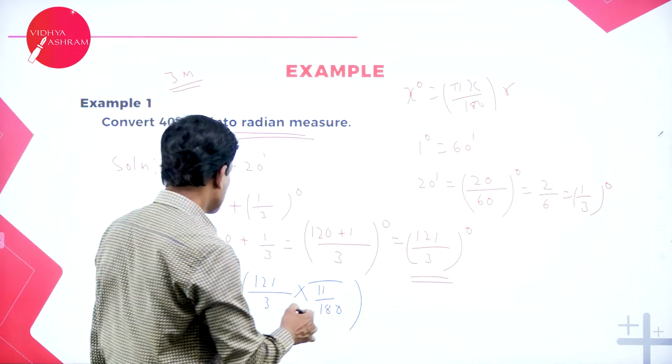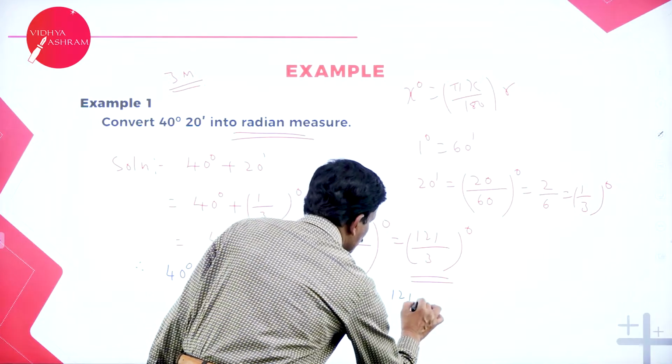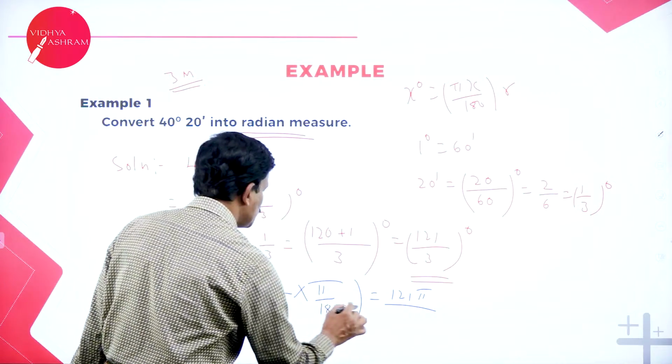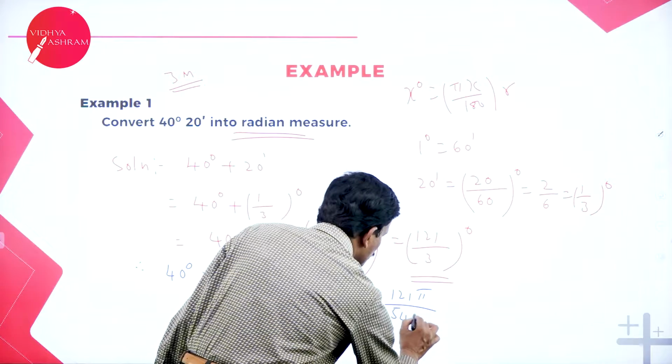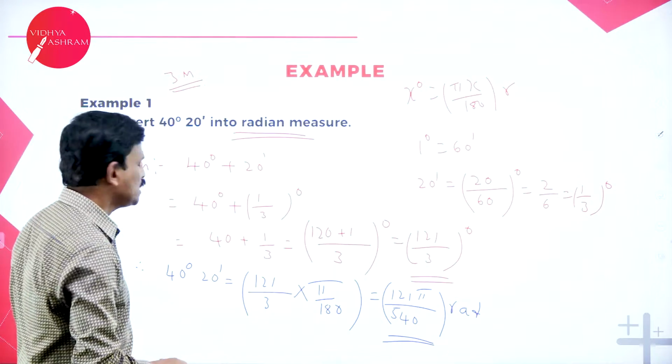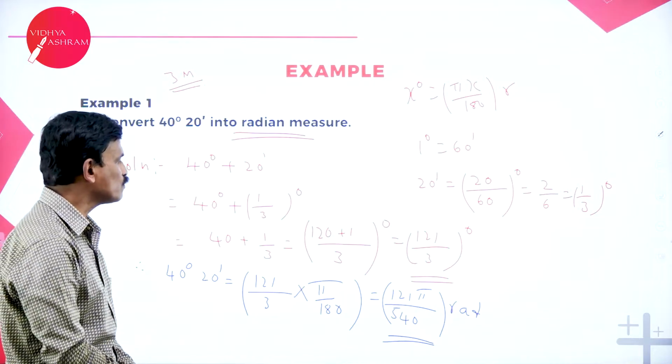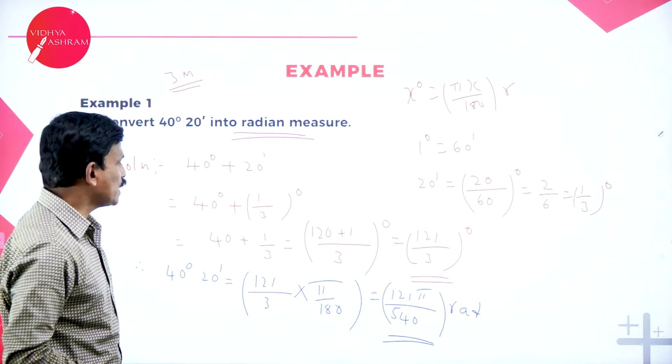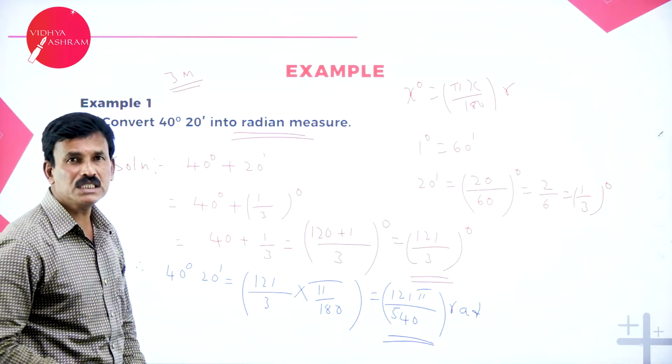So this can be written as 121 pi divided by 180 into 3, which is 540 radians. So, 40 degrees 20 minutes is equal to 121 pi divided by 540 radians.